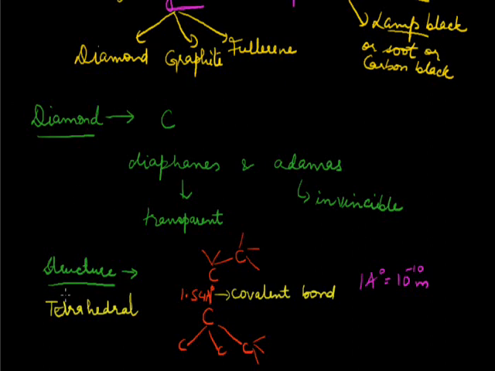So these 2 points are very important to note down, that the structure is tetrahedral but the shape of diamond is what? It is octahedral.